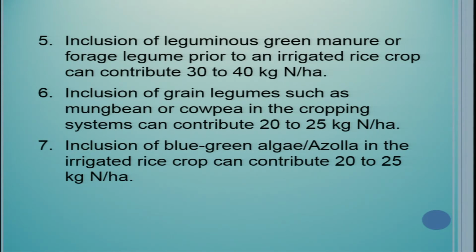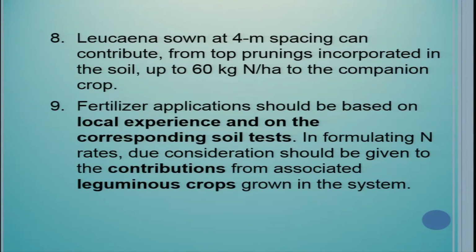Inclusion of green legumes such as mung bean or cowpea in the cropping system can contribute 20 to 25 kg N. Inclusion of blue-green algae or azolla in the irrigated rice crop can contribute 20 to 25 kg nitrogen per hectare. However, azolla is not very common in India. In certain pockets, people use it as a biofertilizer.